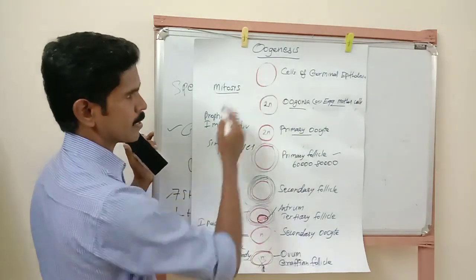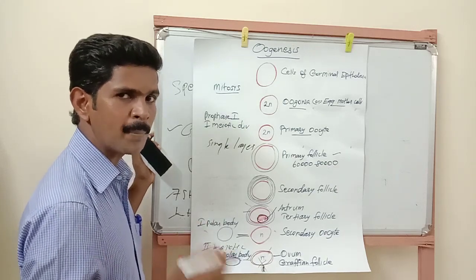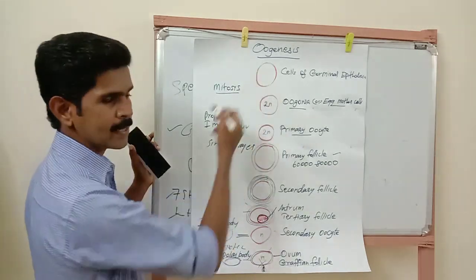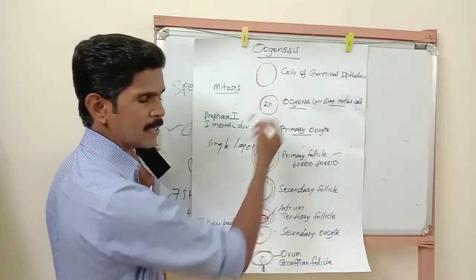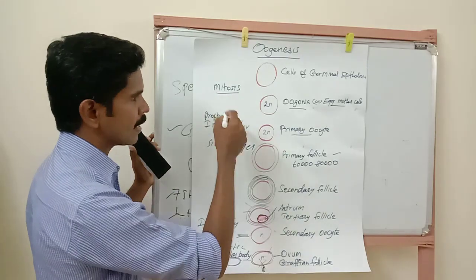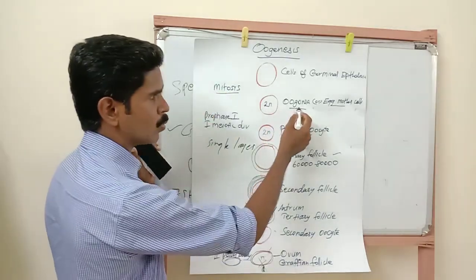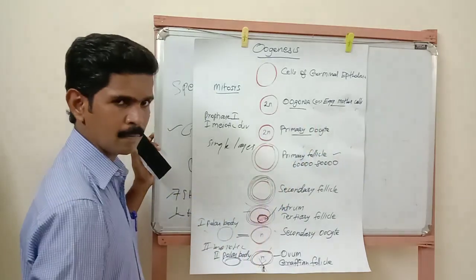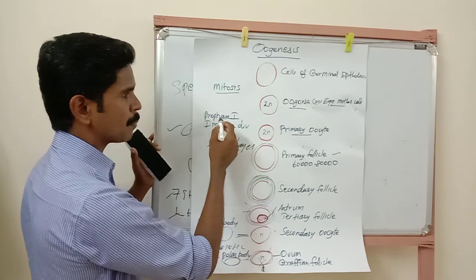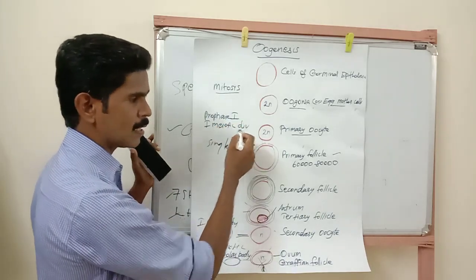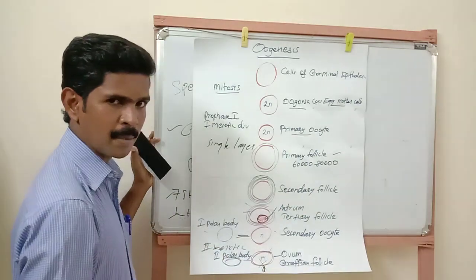Okay. So oogenesis. Oogenesis means the process of formation of egg or ovum inside the ovary. In this process, first some cells present in the germinal epithelium are involved in mitotic cell division and are converted into oogonia or egg mother cells. These oogonia or egg mother cells are involved in prophase I of the first meiotic cell division and are converted into primary oocytes.